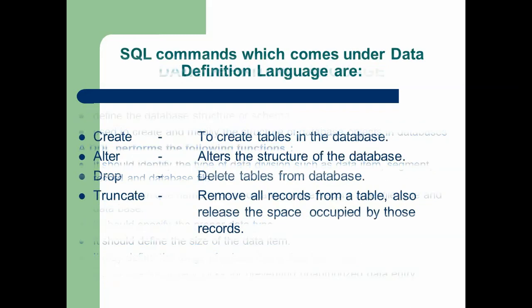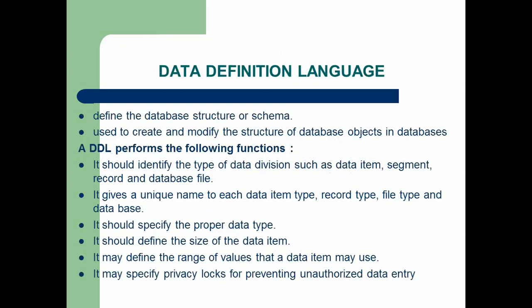The next point is that it gives a unique name to each data item, record type, file type, and database. So each and every component created by using DDL should be named, and these names are unique. It should specify a proper data type for each and every column. In the next topics we are going to discuss different types of data types. Data types are used to mention what type of data should be used in any column. Next, it should define the size of the data item, that is, how much data we are going to use in a specific column.